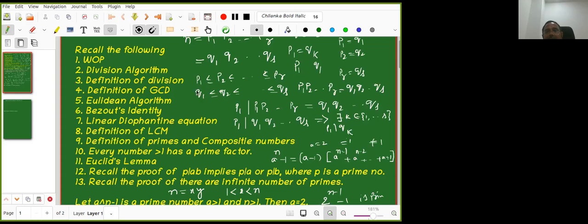Q1 is the first one, so P1 has to be greater than or equal to Q1. P1 is greater than or equal to Q1. This much is clear. By assuming that P1 divides this, I proved this. But similarly, can I prove Q1 less than or equal to P1 in a similar fashion?